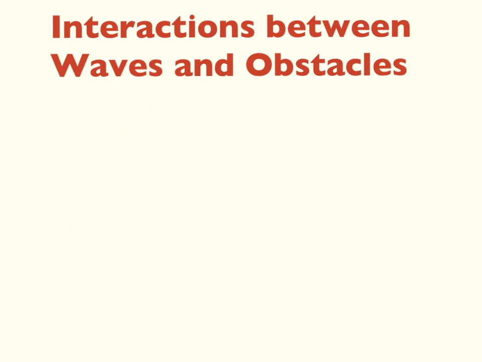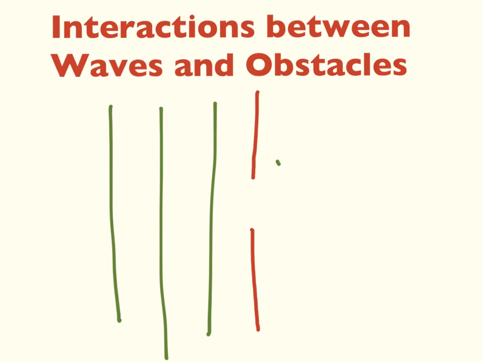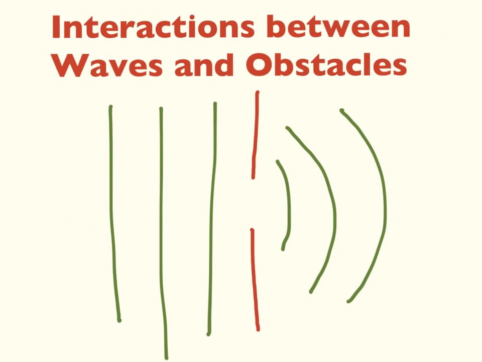The behavior of a wave after it interacts with an obstacle is governed by this idea of diffraction. Diffraction occurs when a wave encounters some sort of impermeable boundary. If this boundary has a slit, for instance, diffraction occurs on the other side of the slit, like so. This behavior very clearly distinguishes waves from particles.